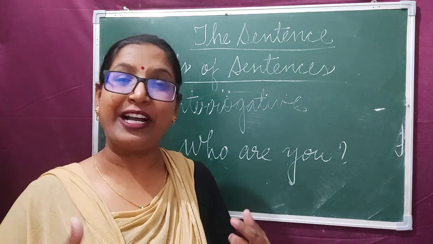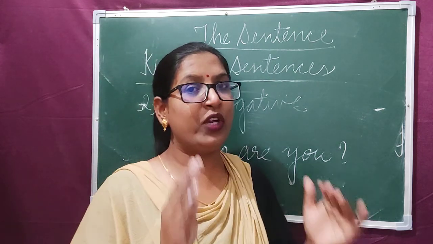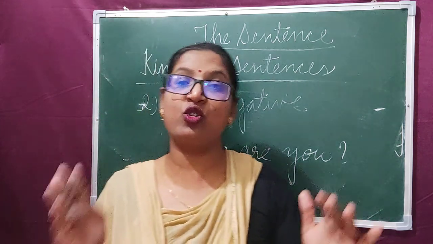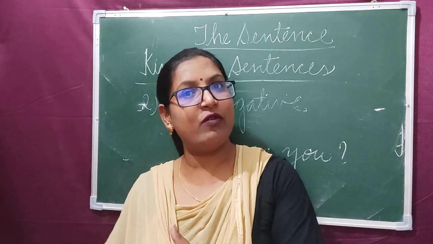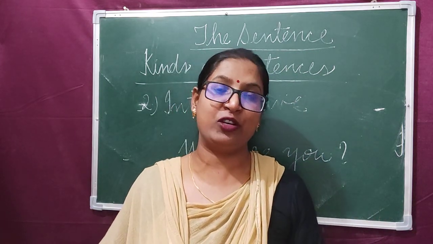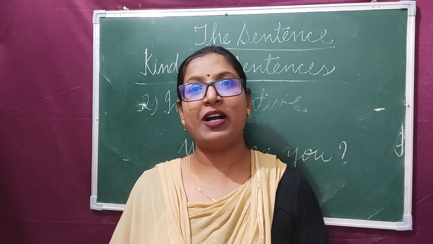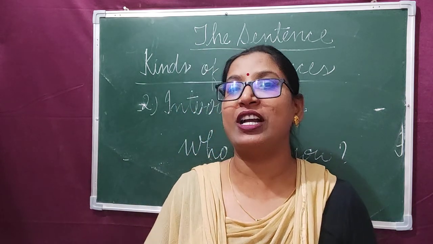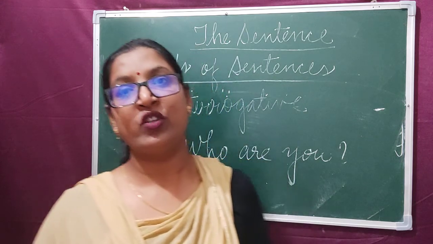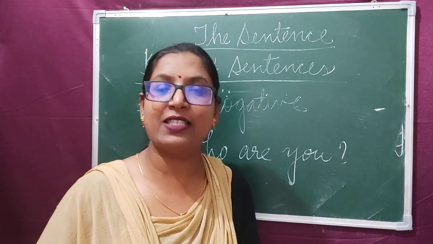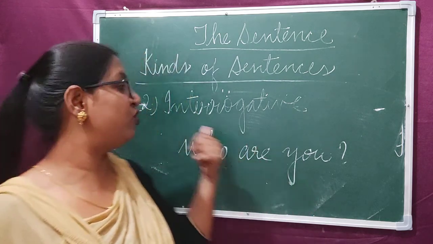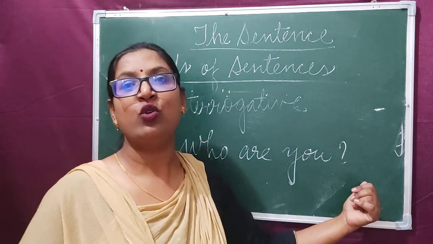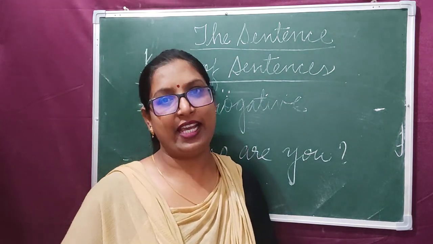We know a sentence always begins with a capital letter and ends with a proper punctuation mark. And punctuation marks we always use according to the kind of sentence. If it is declarative sentence, we put full stop at the end. If it is interrogative sentence, we put question mark at the end. Clear?